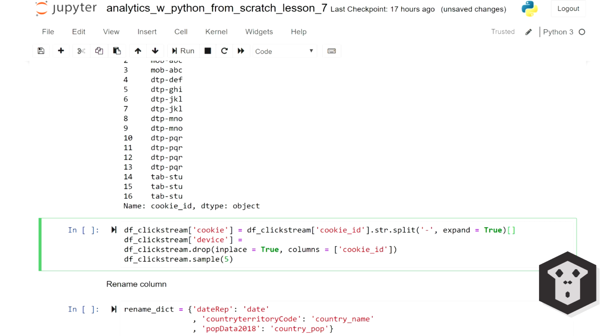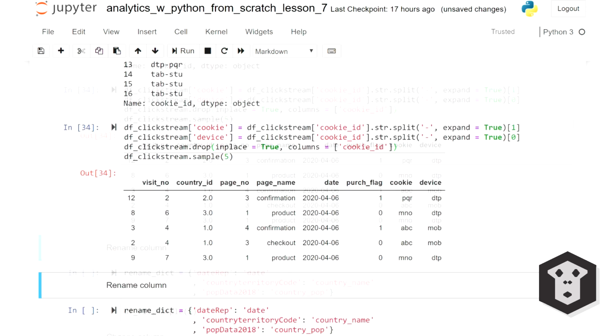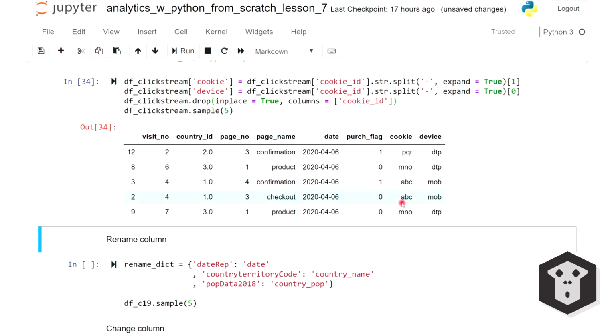And the second element, so using square brackets 1, is going to be that cookie ID. And similarly, in the device column, I'm going to recycle the code, but change that to 0 because the first element is the device. I'm going to drop my existing cookie ID column because I no longer need it, and display a sample of the data frame. 2 columns, one for the cookie and one for the device of that visitor.